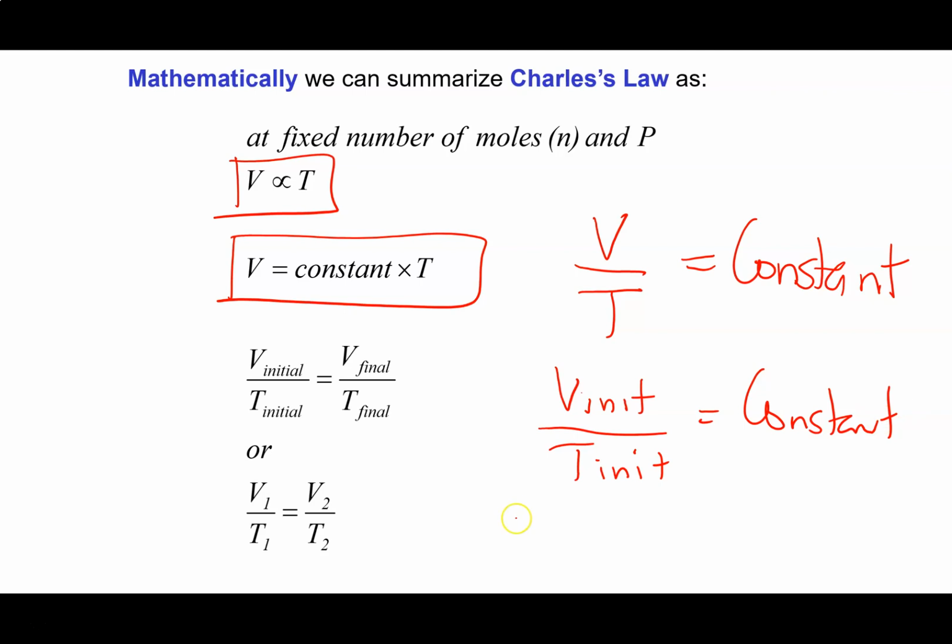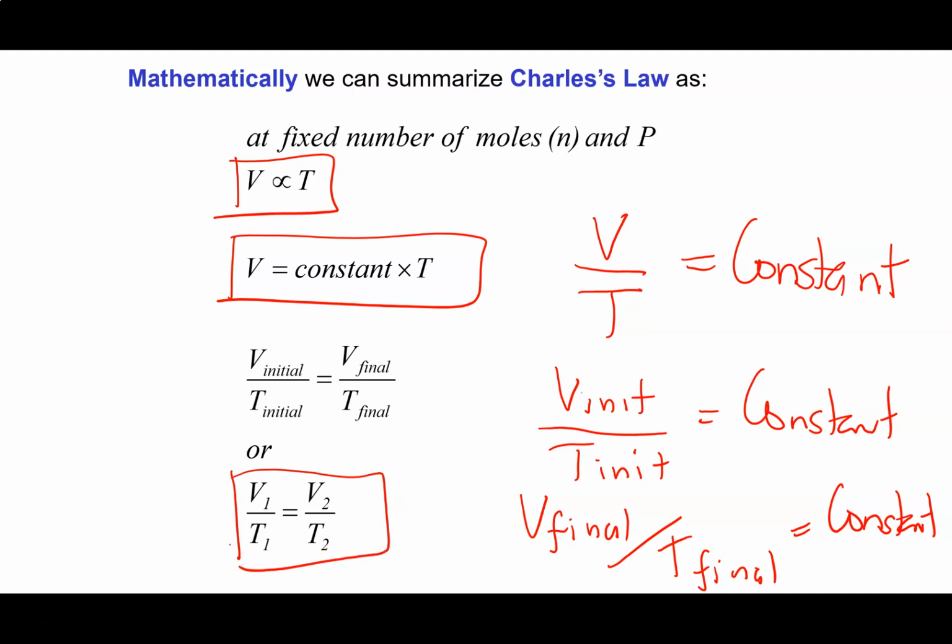And then I change the volume and temperature to some final volume and temperature. When you take that ratio, that will also be a constant. So people will often summarize Charles's law like this or like this, because those terms are just going to be equal to the same constant.